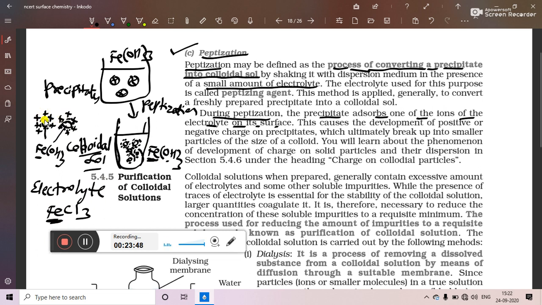So now we can see that as both the neighboring colloidal particles are carrying the same positive charge, they will repel each other because of the same charge. This is the reason why these colloidal particles will not combine and will not form precipitates. So in this way, by the addition of electrolyte, we can increase the shelf life of the colloidal sol.